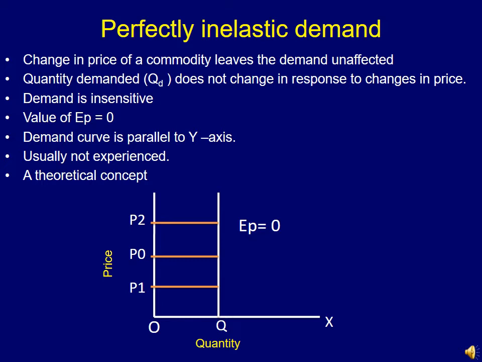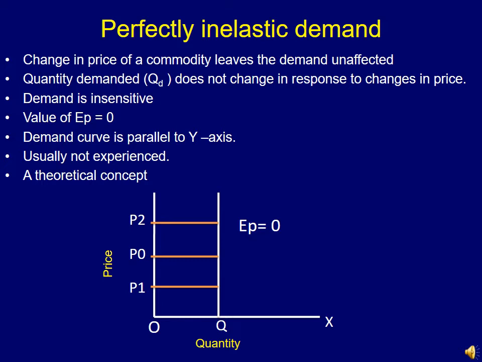And if we look at the graph below, where the demand curve is drawn with respect to the price, we can see that whenever the price changes from P0 to P2 and again P0 to P1, the quantity demanded remains the same throughout, and it is depicted by Q. So here the demand curve is parallel to the y-axis or the price axis.